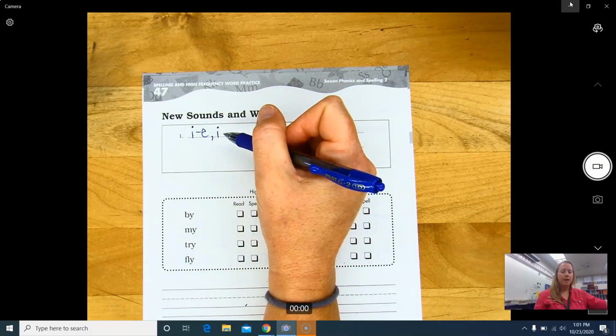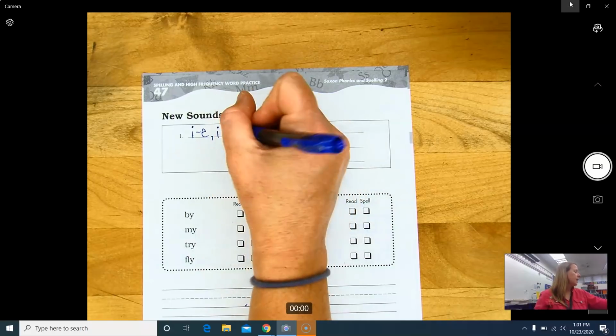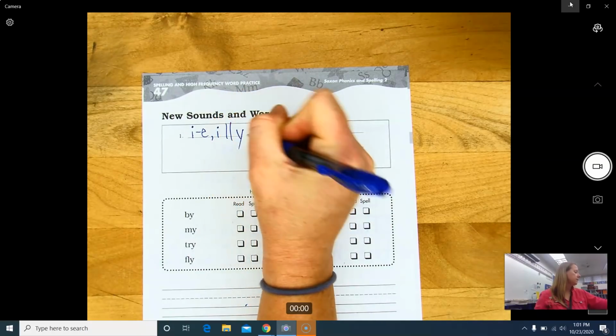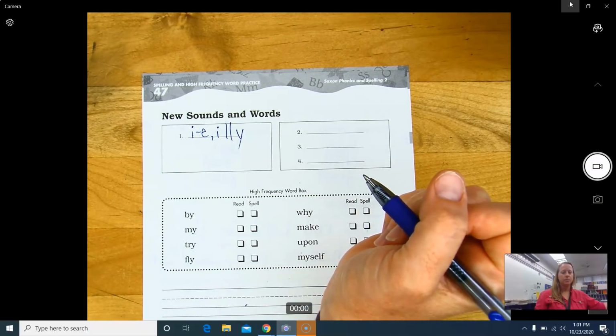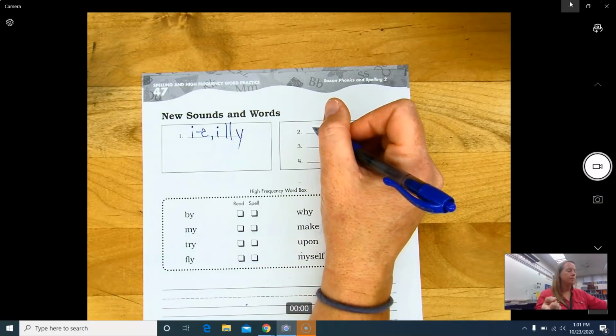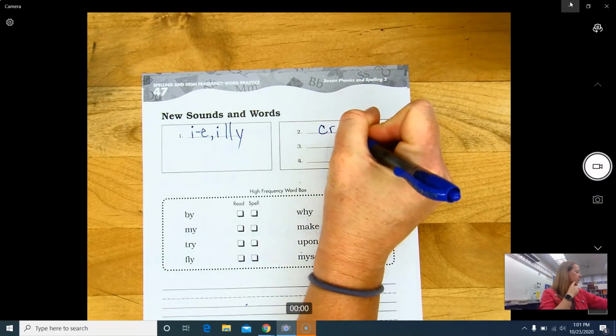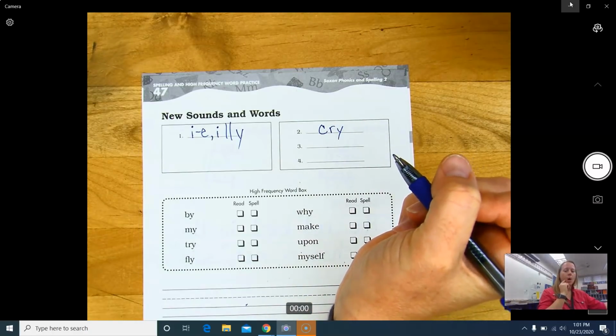Just the letter I in the initial or medial position of a word makes the I sound. And then final position of a word would be the Y, makes the I sound. Number 2, cry, C-R-Y.